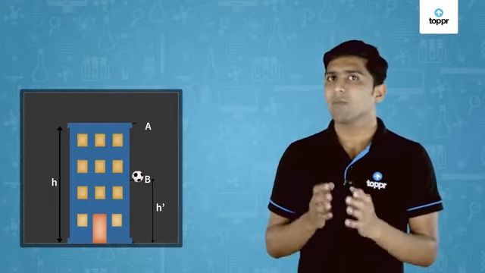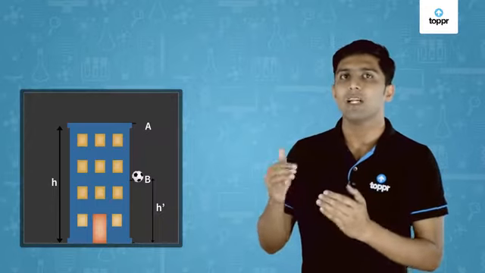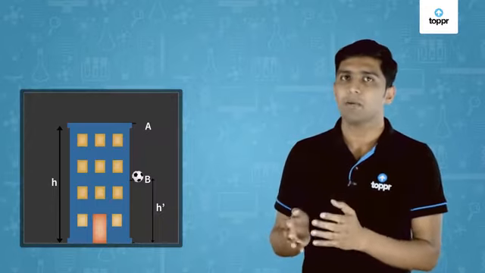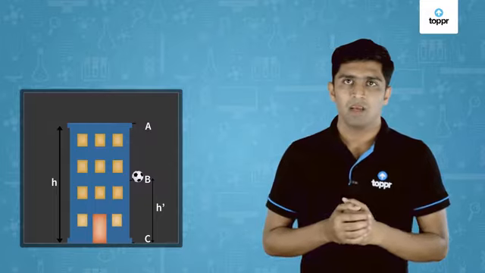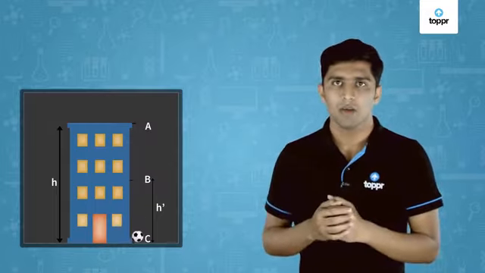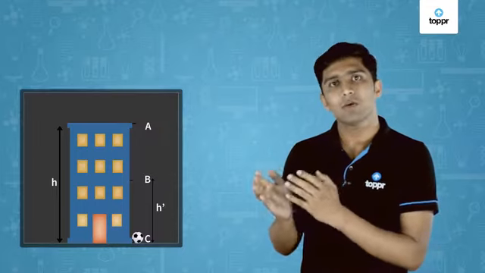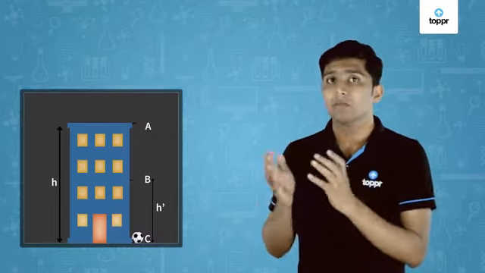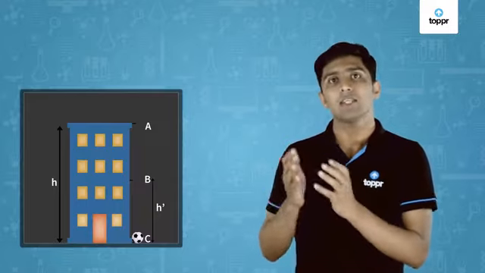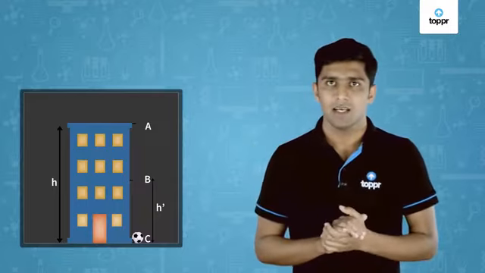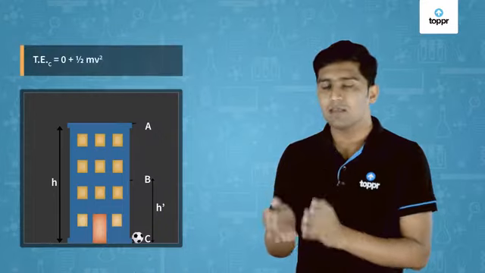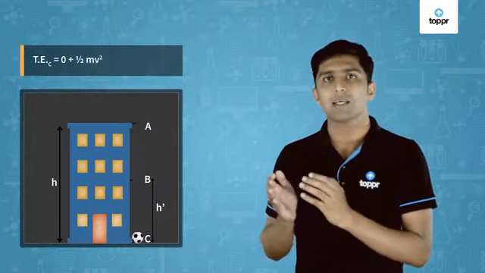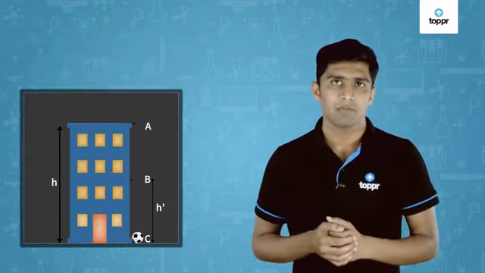Now let's consider a point just before the ball hits the ground. Let's name that point as point C. Here at point C, the potential energy is 0 because the height is equal to 0. At point C, the velocity is maximum so the kinetic energy is at its maximum. So the total energy at point C will be 0 plus half mv squared.